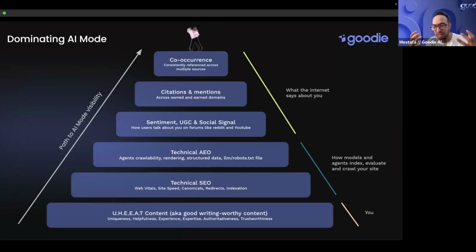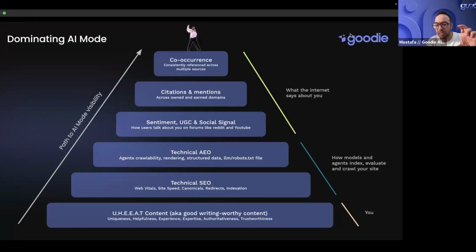Good content, technical SEO, technical AEO. On technical SEO, the likes of Webflow, WordPress, or Shopify already have a lot of that built in, so a lot of that is already taken care of. Technical AEO is essentially figuring out an LLM text file, a robots text file, and good structured content. Don't overdo things with JavaScript and make it not crawlable, or use more standard code than needed. And then the top part of the pyramid is that you are what the internet says about you.